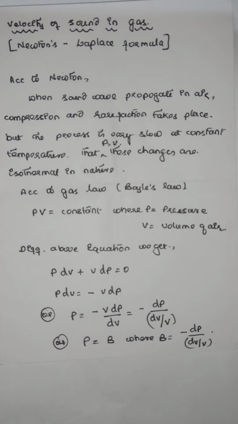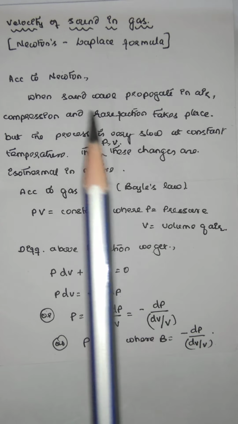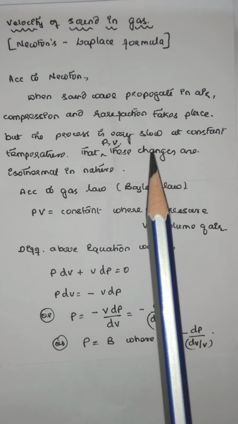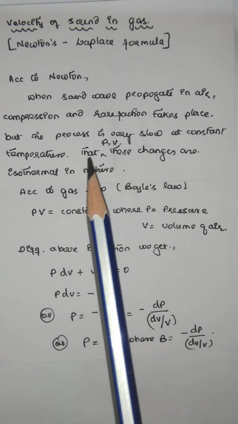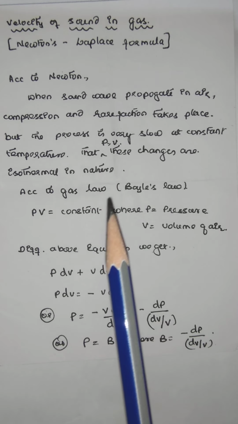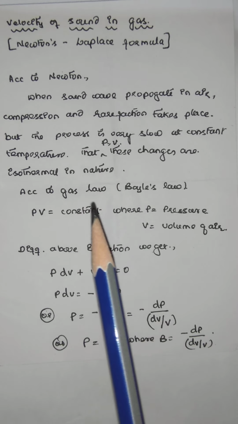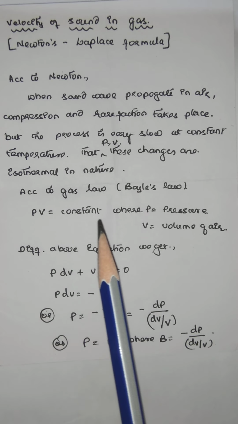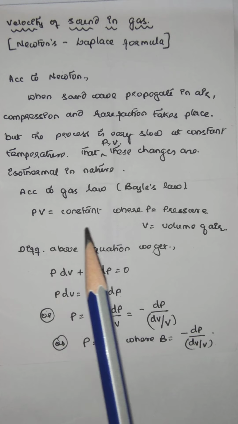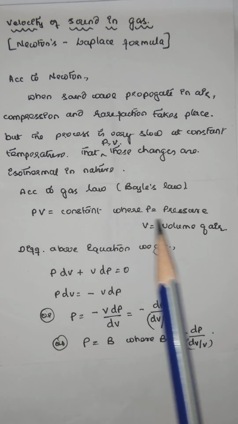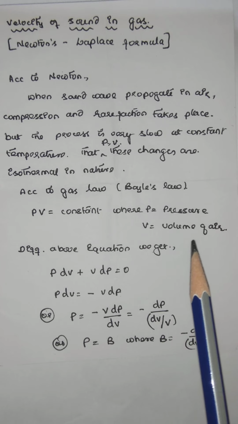Now, as they are isothermal, according to Boyle's law, pressure into volume is constant: PV is constant, where P is pressure and V is the volume of air.